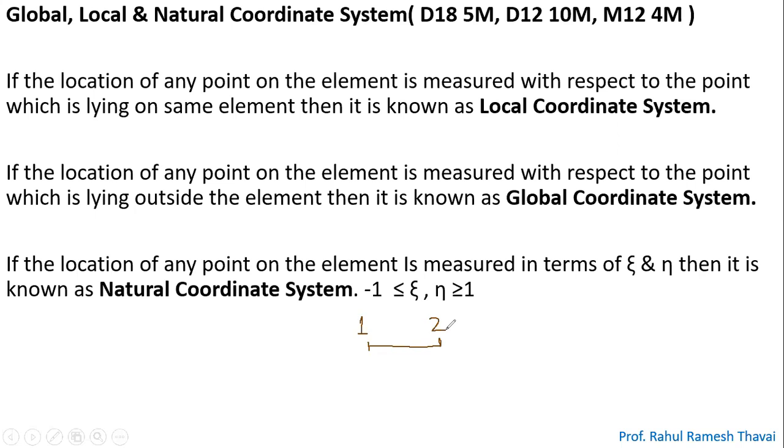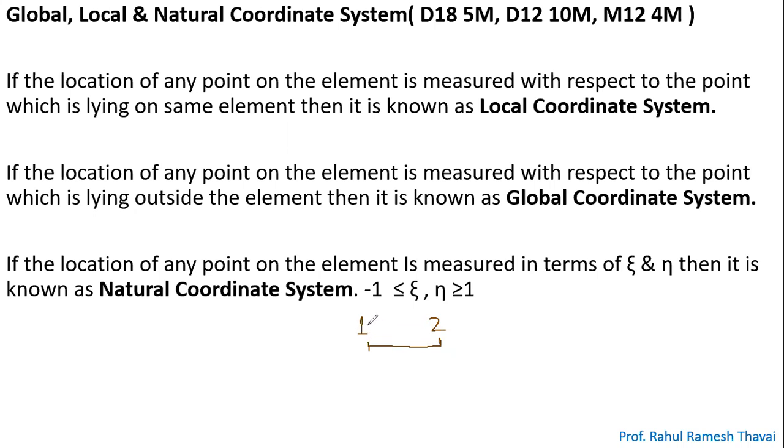Now if I ask you what is the location of node 2 with respect to node 1, then such a system is called a local coordinate system, because you are asking the location of a node with respect to a node on the same element.